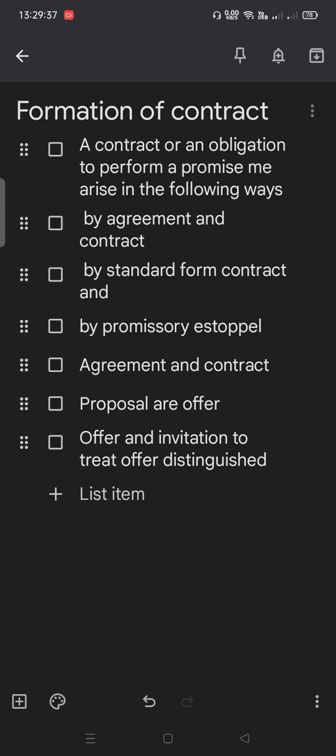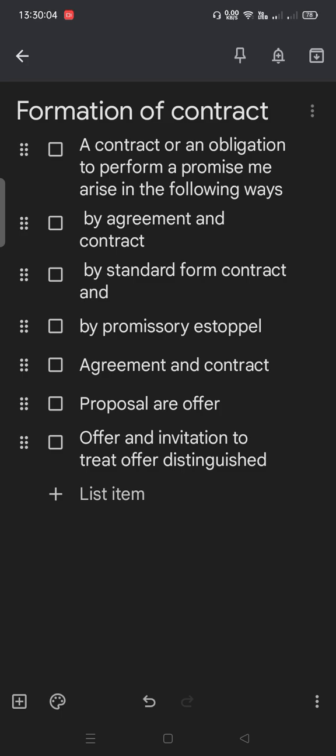Nothing herein contained shall affect any law in force in India, and not hereby expressly repealed, by which any contract is required to be made in writing or in the presence of witnesses, or any law relating to the registration of documents. So these are the provisions mentioned under section 10 of the Indian Contract Act.